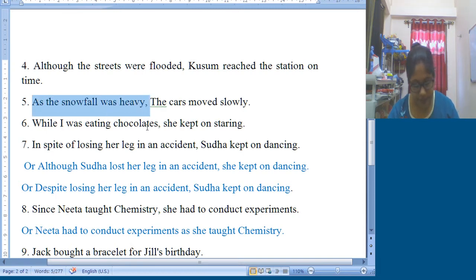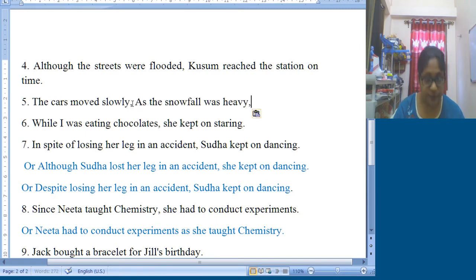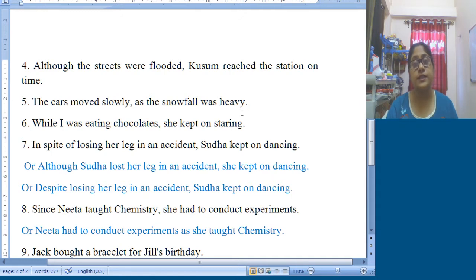Means when I did the changes, I did it intentionally so that I can do it live, and you all can understand. So for that reason it was given like that. And I hope here, as I did the change right now while making this video, I hope you all will definitely not forget this. The cars moved slowly as the snowfall was heavy.